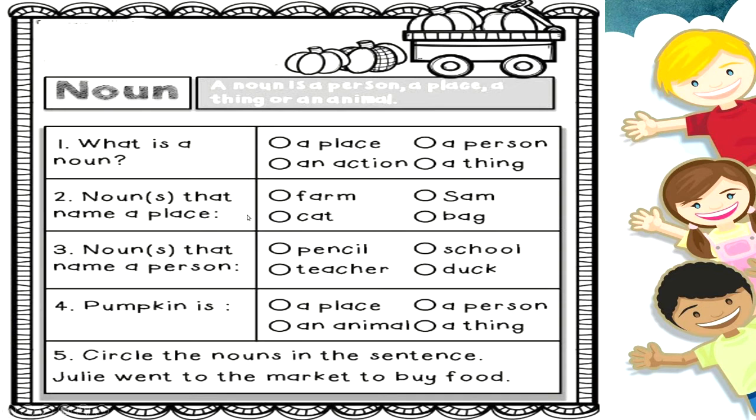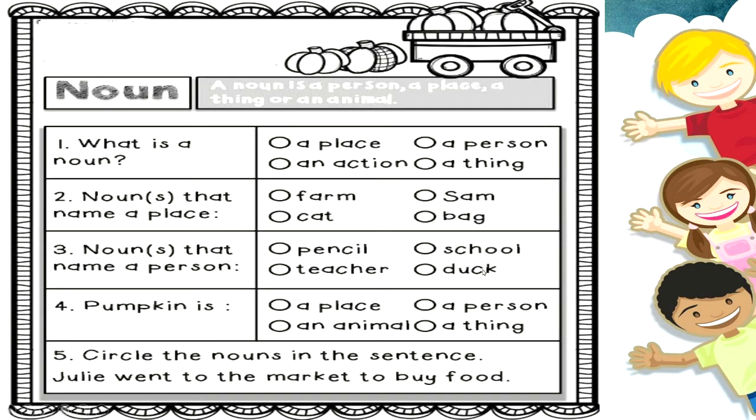Okay? Now tell the nouns that name a person. Is pencil a person? No, no. What about school? No, that is also a place. What about teacher? Yes, teacher is a person. And duck? No, no, duck is not a person.